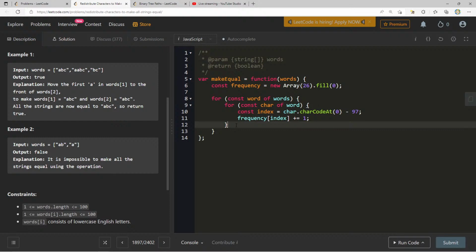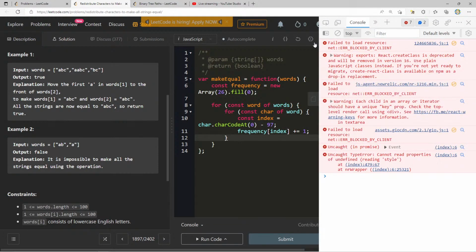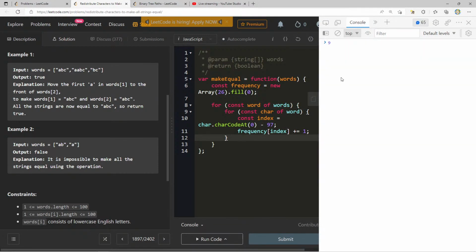Now I think all we need to do is, for every character, 0 is fine. If we have none, that's okay. We just need to make sure that everything is divisible by the length. 9 modulo 3 is 0, 6 modulo 3 is 0, 0 modulo 0 is not a number, so we don't want to include zeros.